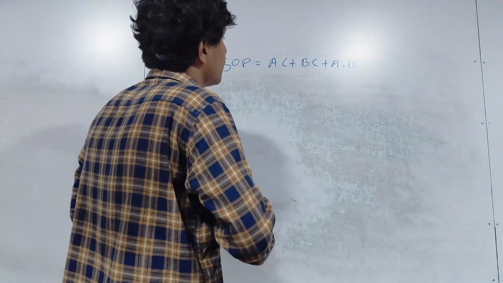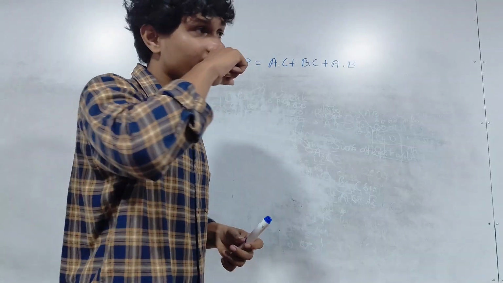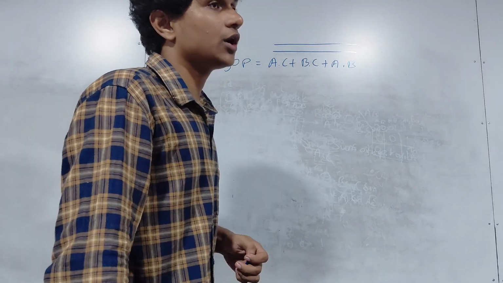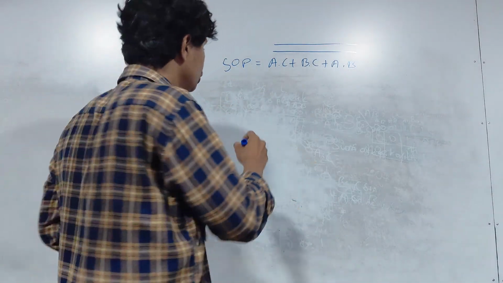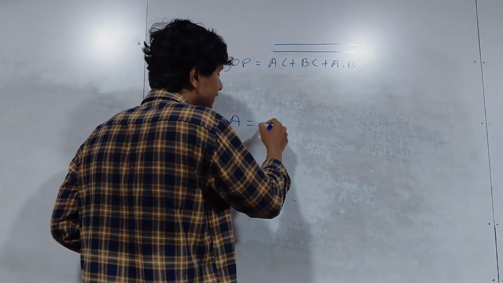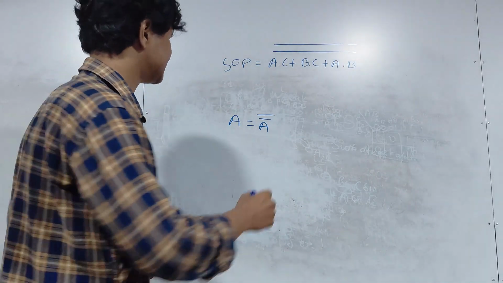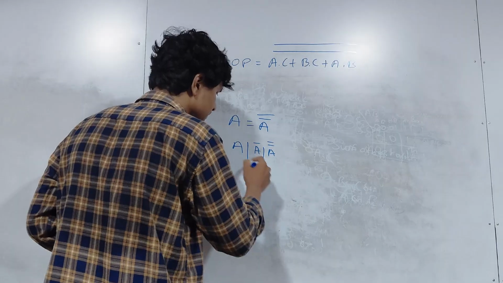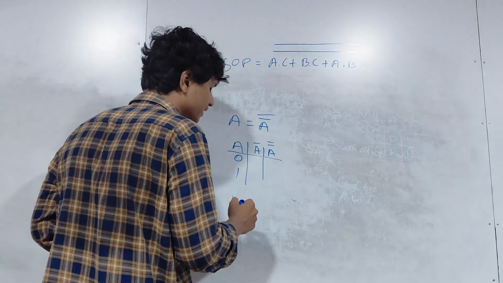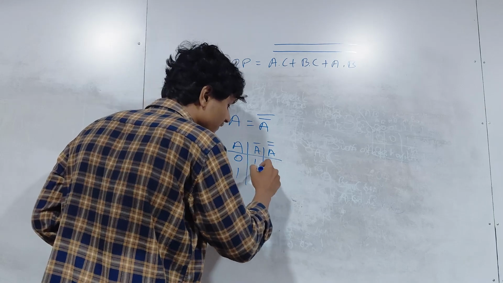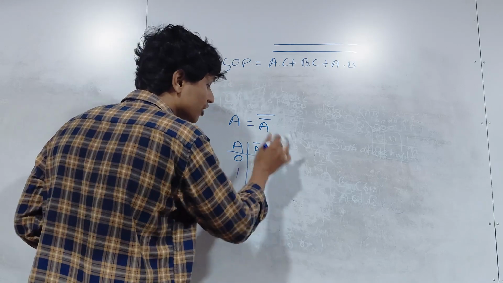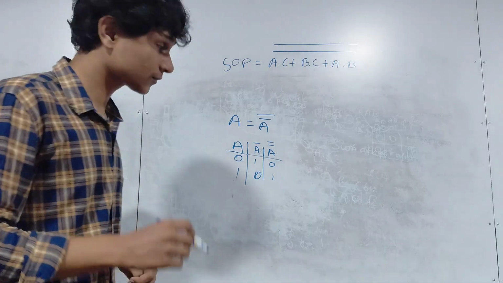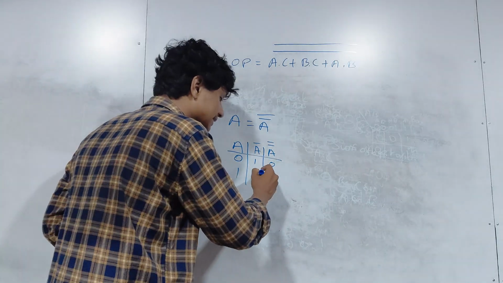Okay. Now, if you are going to use NAND gates, what you are supposed to do is make two big bars. Now, if you have studied boolean expressions, you know that A is equal to what? A double bar. Why is this? Let's draw a truth table and check. What are the inputs A can have? 0 and 1, right? Then A bar will be what? 1, 0. Then the bar of A bar, meaning A double bar, is going to be what? 0, 1. Okay?